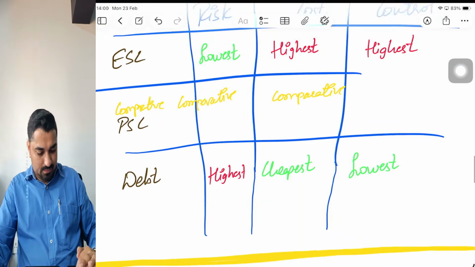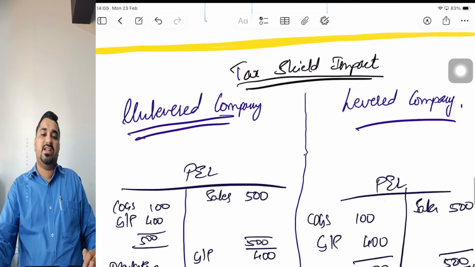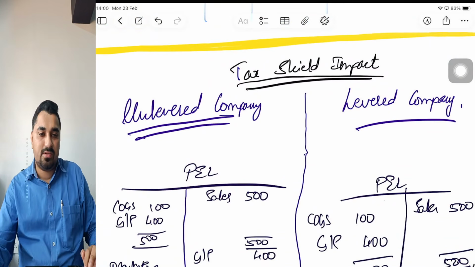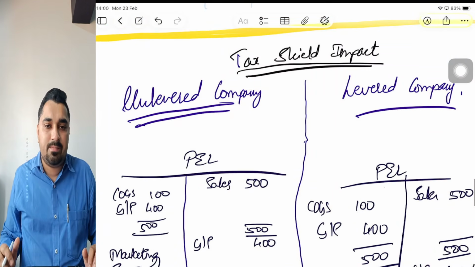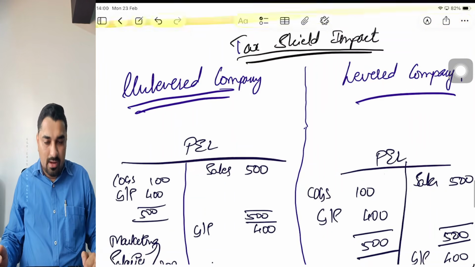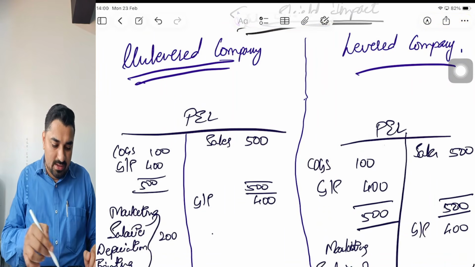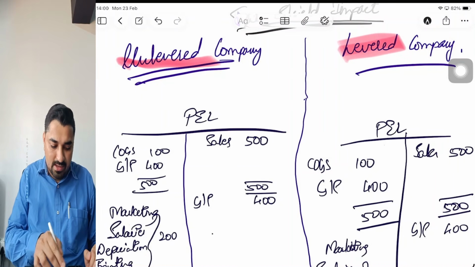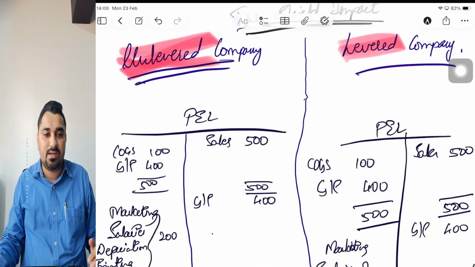Correct? If you come down, now I was explaining why debt is a cheaper source of finance. This is a very important concept, please pay attention: tax shield impact. So what do you mean by tax shield impact? On the left hand side, there is something called a levered company and something called an unlevered company. A levered company means one which has debt. An unlevered company means one which does not have debt.